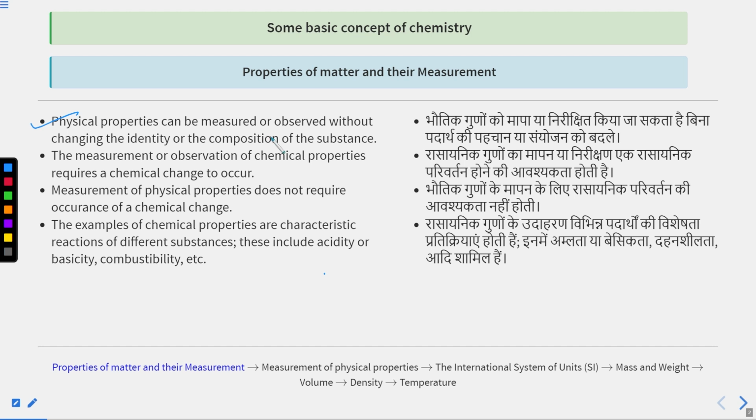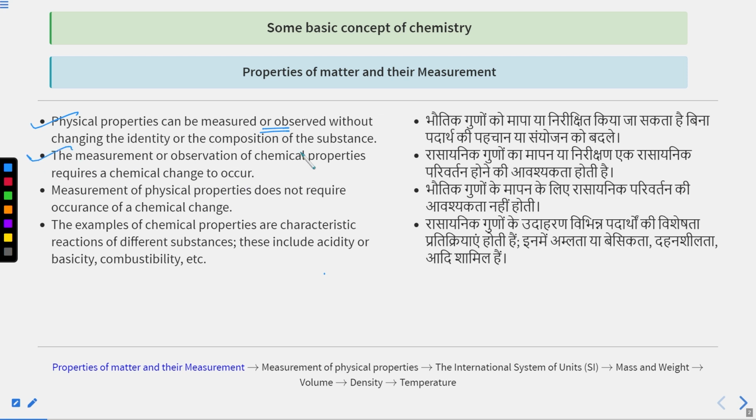Physical properties are measured or observed without changing the identity or the composition of the substance. Suppose I have this pen. If I want to check the color, yes, this is black in color, right? And this is solid. So physical properties can be measured or observed. We can observe the physical properties without any change in identity. And I have not changed any composition of this substance.